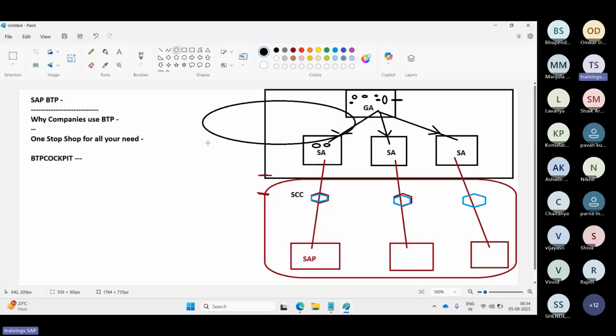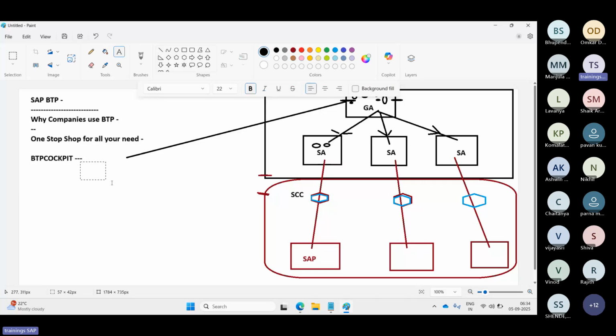One is the BTP free trial account, and the second one is the enterprise account.